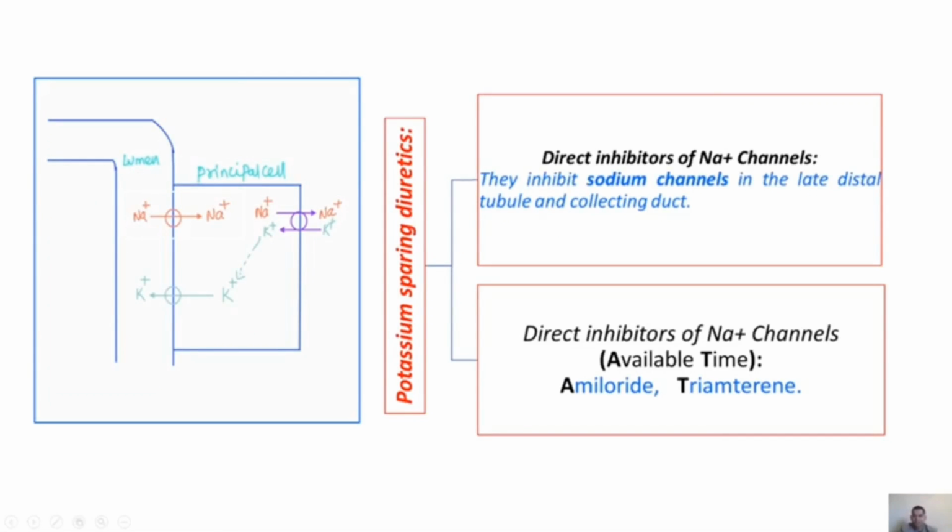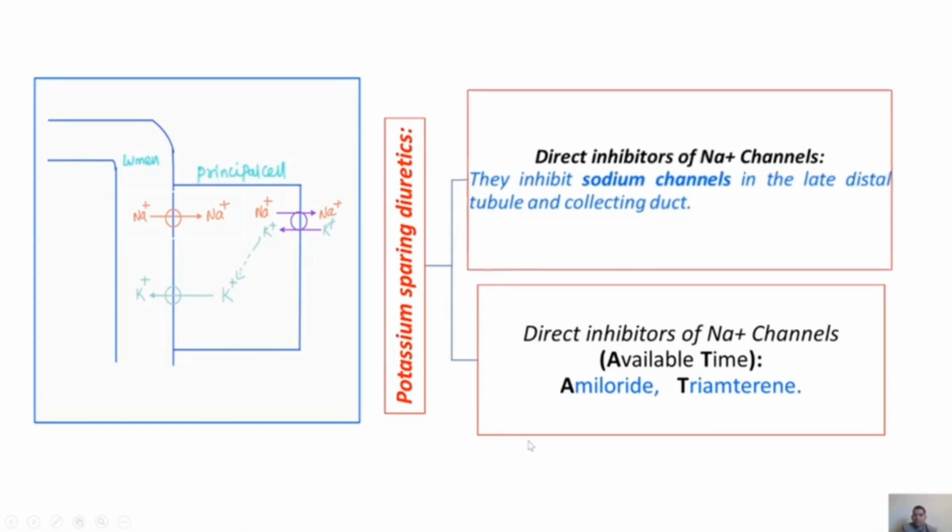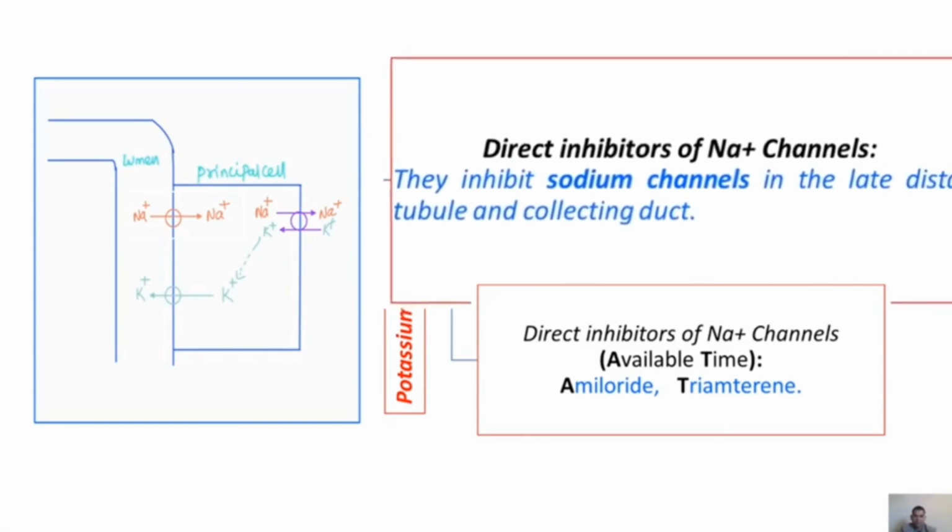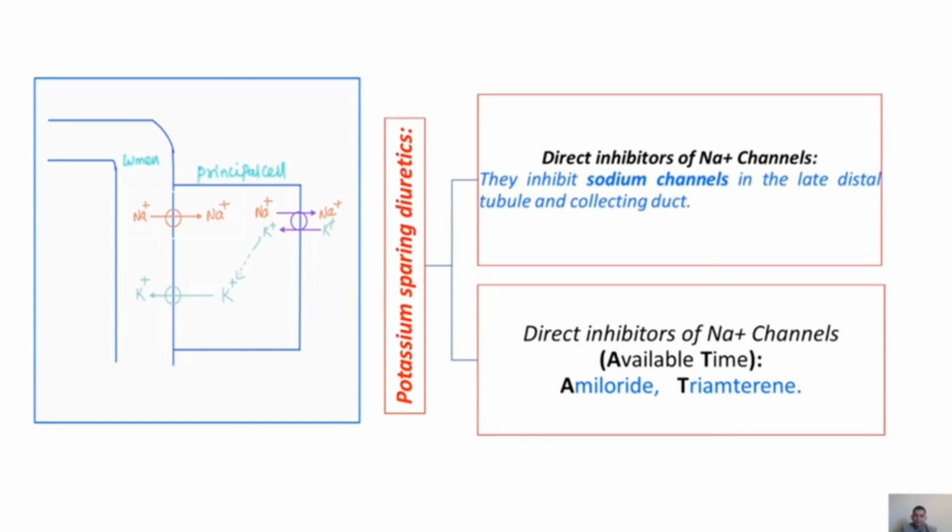Potassium-sparing diuretics are classified into two types based on their mechanism of action. First one, direct inhibitors of sodium channels. They inhibit sodium channels in the late distal tubule and collecting duct. Here, this channel is inhibited. Thereby, excretion of sodium takes place.